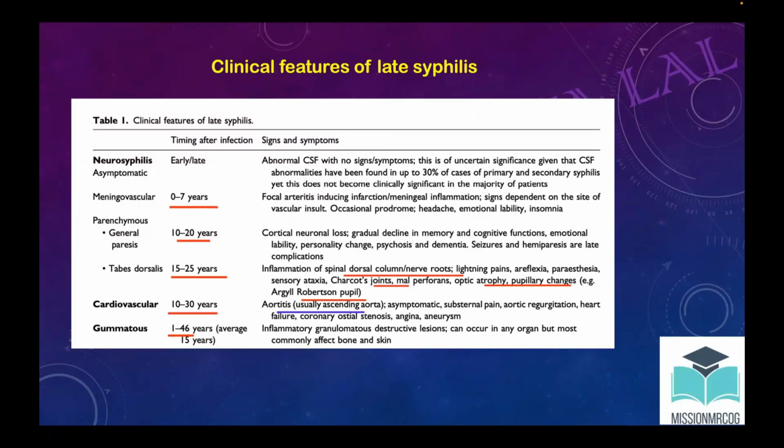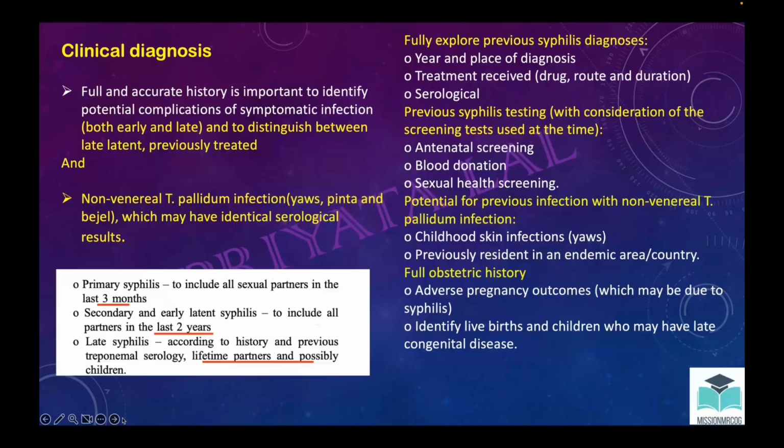Now clinical diagnosis. Whenever the patient comes, a complete, full and accurate history has to be taken. The history points included are when the diagnosis was made, whether any previous testing was done, any previous infection with a non-treponemal disease, and the obstetric history.